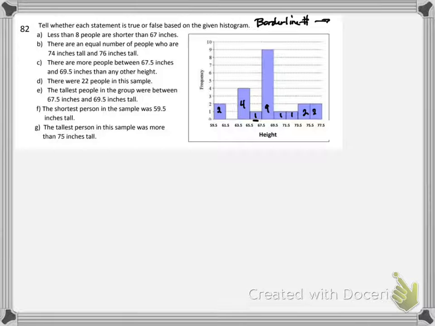But I still have to be able to answer the question, even though I don't know exactly how many people are smaller. But this says less than 8 people are shorter than 67. So I can say if all of these guys, if these and these and these were all shorter than 67, they have 2 plus 4 plus 1. So that's 7. So I think with A, I can answer true.